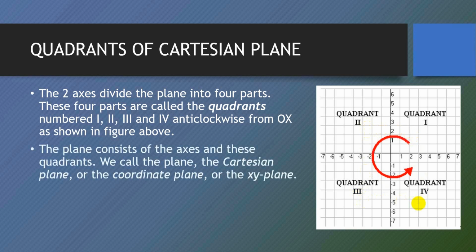Now, the Cartesian plane comprises these two axes and four quadrants. So we call this total plane the Cartesian plane, or the coordinate plane, or the xy plane. Why the xy plane? Because it is made up of the x-axis and the y-axis. And these two axes are called the coordinate axes.